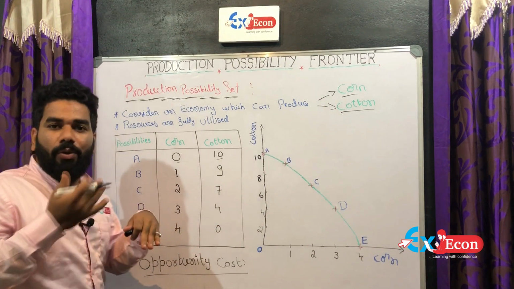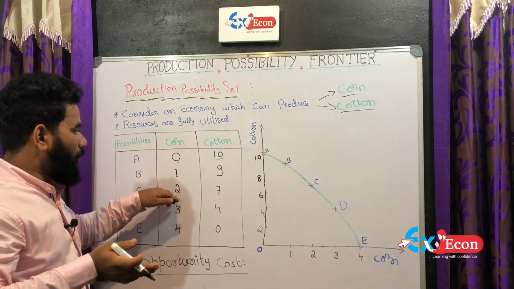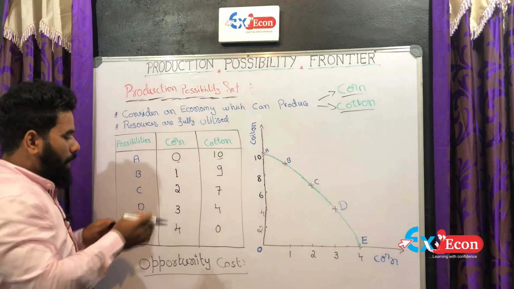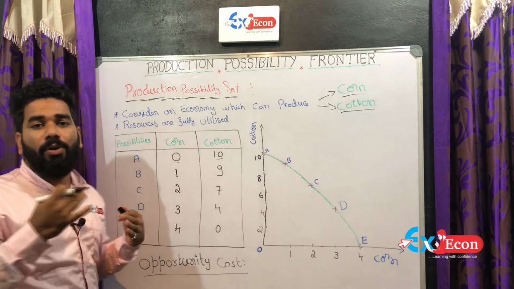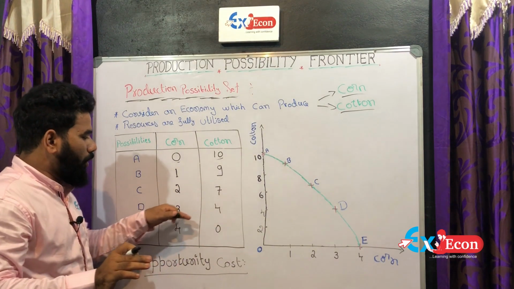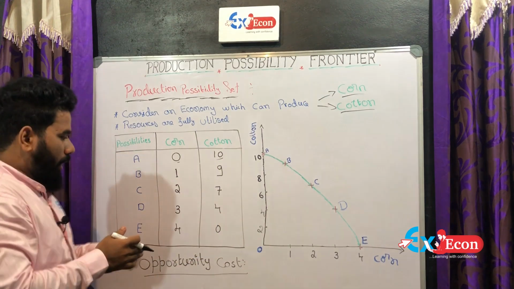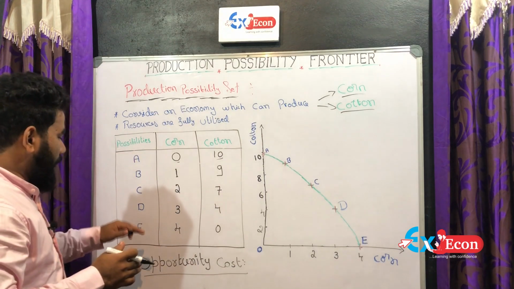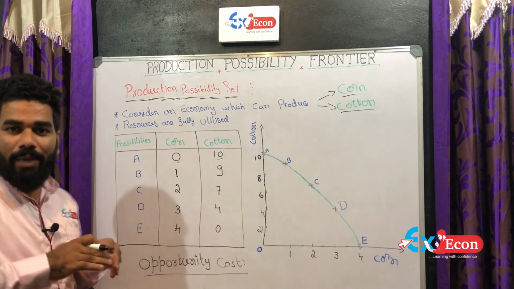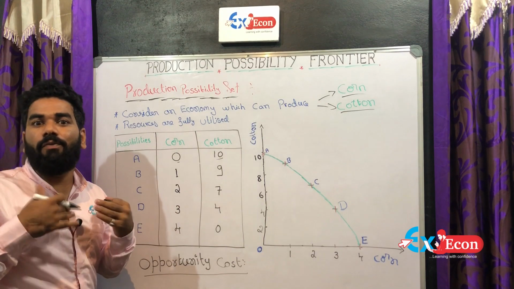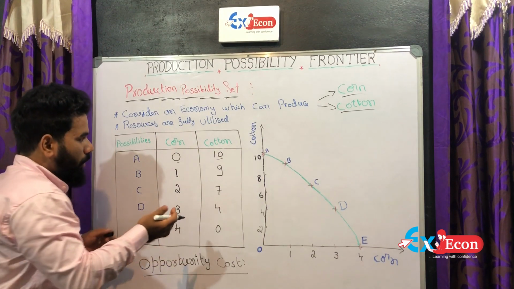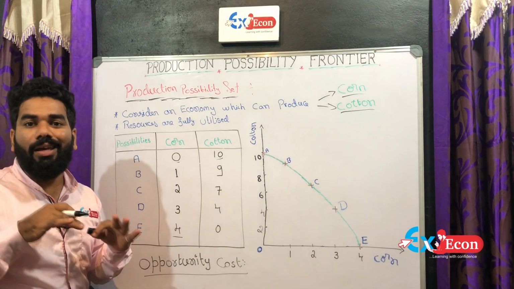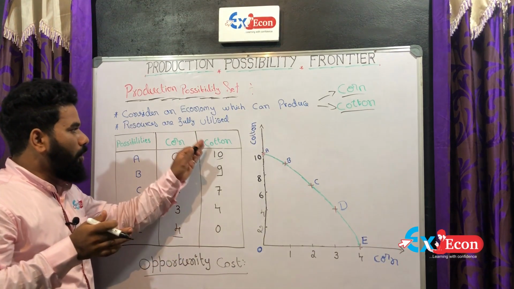In combination D also, we are utilizing the full amount of resources to produce both, with 3 units of corn and 4 units of cotton. And in combination or possibility E, we are utilizing the full amount of resources to produce only corn. Here we are not utilizing any resources to produce cotton.